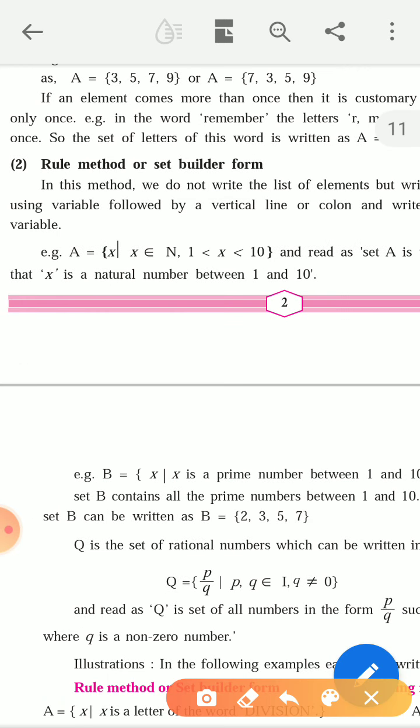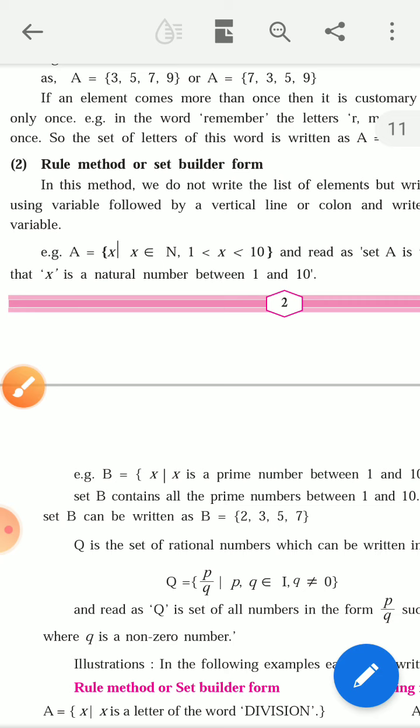So in this set we don't write all the elements, but only one element, that is x, followed by the property of x. What is the property of x? x belongs to N means x is a natural number, and x is greater than 1 and less than 10.